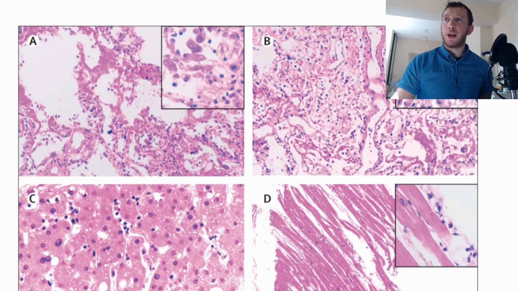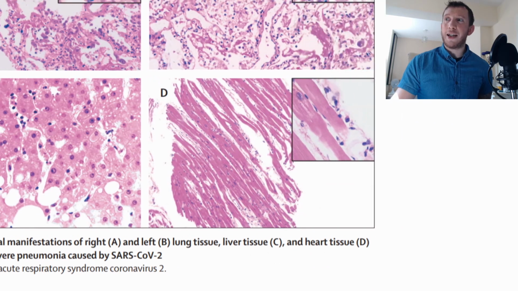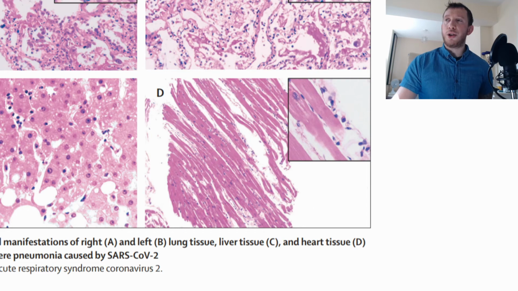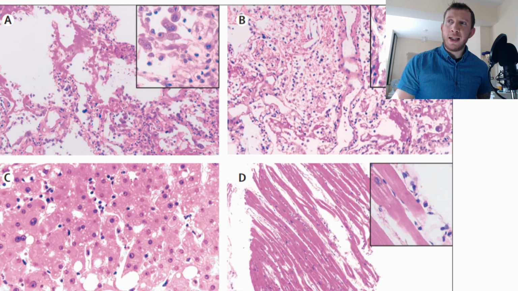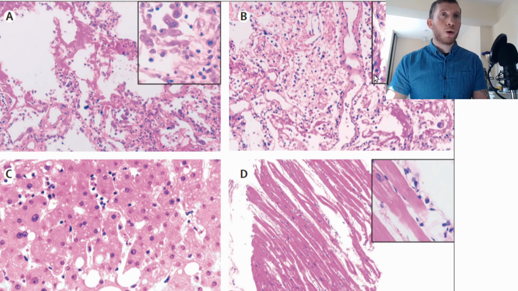We've got A and B, which are lung tissues. So A and B are lung tissues. C is going to be liver tissue, and D is the striated cardiac tissue there. Something you can see instantaneously with all these tissues, guys, is that we have these purple mononuclear cells. And these mononuclear cells are mononuclear infiltrates.